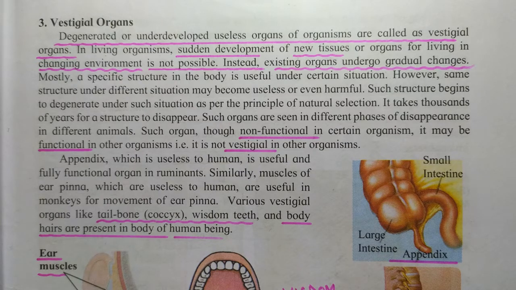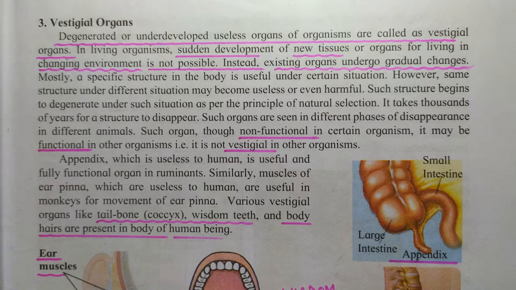Mostly, a specific organ in the body is useful under certain situations. However, some structures under different situations may become useful or even harmful. Such a structure begins to degenerate under such situations as per the principle of natural selection.